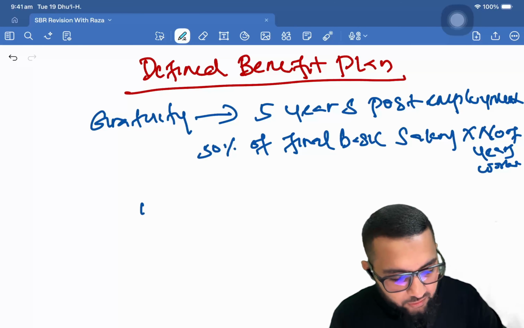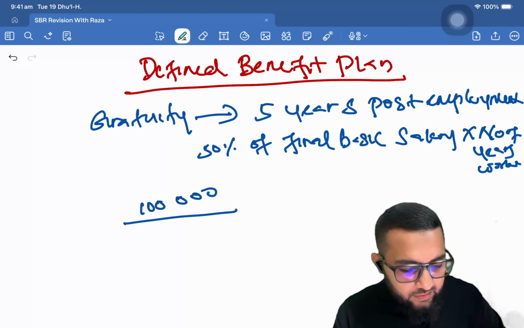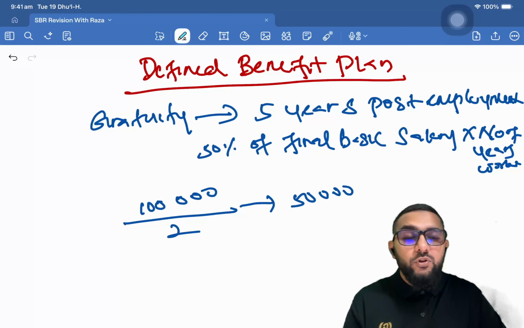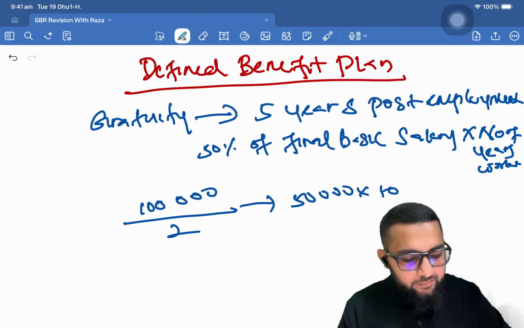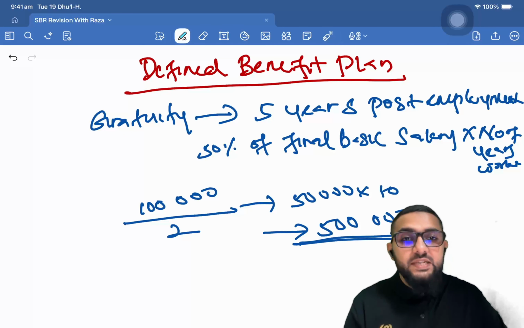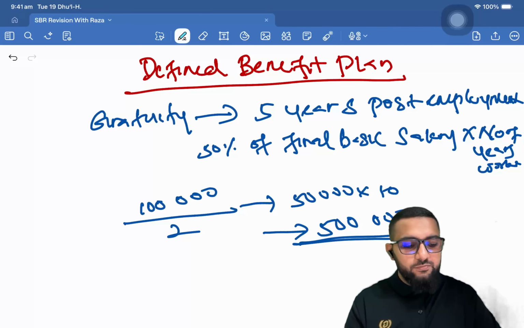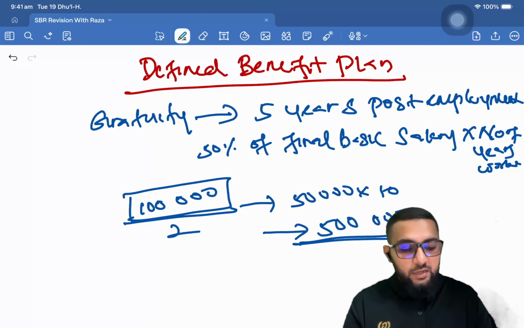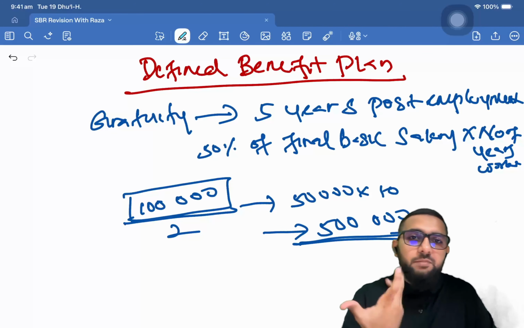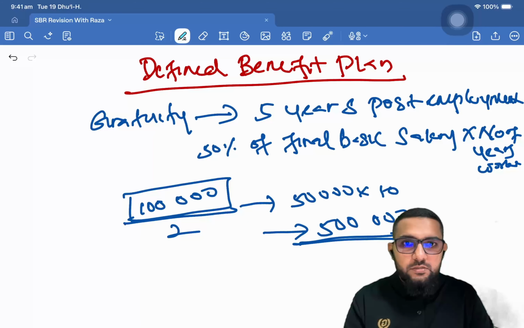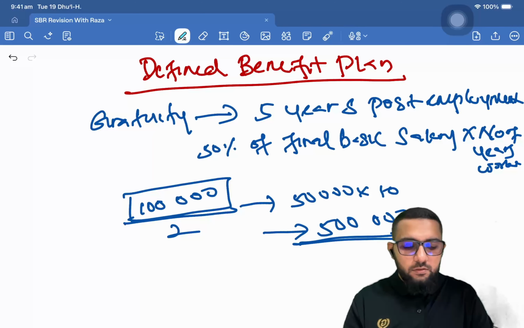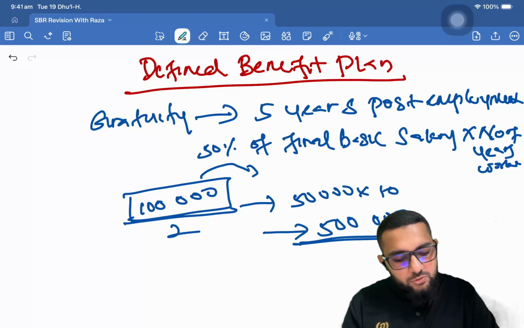Let's say 100,000 is the basic salary. 50% of that is 50,000. Let's say they worked for 10 years, so 50,000 into 10 is 500,000. Now here they are promising this amount, this value. Now this 100,000, let's say, is at the end of year 1. But at the end of year 2, 100,000 can become 200,000. There can be an increment, right? There can be a promotion.